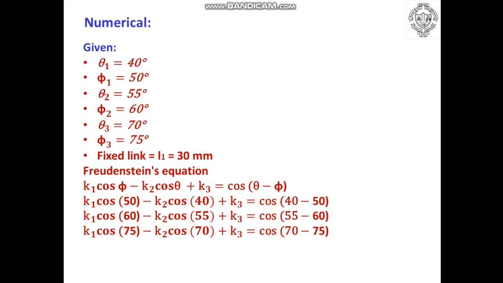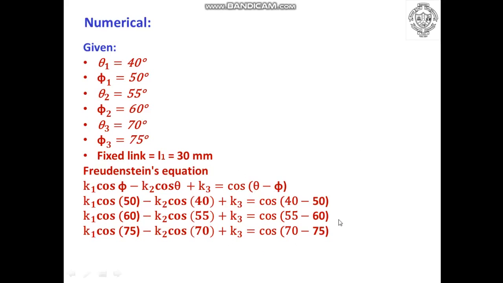Now if you see these equations, we have three equations with three unknowns: K1, K2 and K3. So these three equations are considered to be simultaneous equations and can be solved using your calculator, or we are going to study the Gauss elimination method in the course of numerical methods and computer programming in unit number 2.